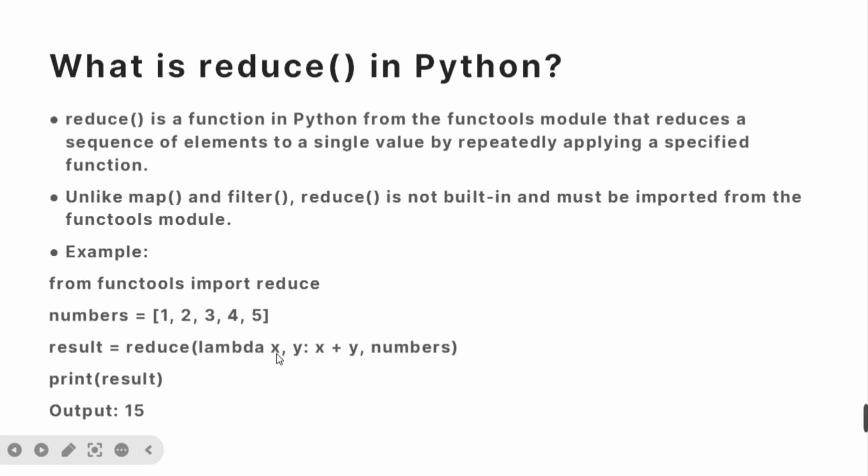So x and y represent 1 and 2, and in the next iteration they represent 3 and 3: 1 plus 2 is 3, and 3 plus 3 is 6. It keeps on adding the elements, and at the end it prints the sum of all these elements, which is 15. So in this way you can explain the higher-order functions, that is, the map, filter and reduce functions in Python.